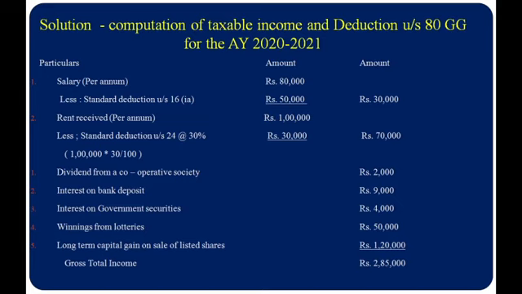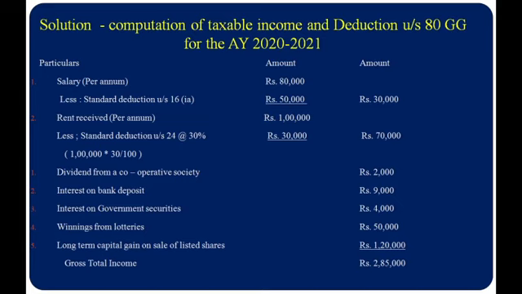Then the second head of income is income from house property. Rent received is rupees 1 lakh per annum. Here also standard deduction under section 24 is applicable at 30%. So 1 lakh into 30%, 30,000, is to be deducted from rent received of 1 lakh. So the final house property income was rupees 70,000. Then dividend from cooperative society was taxable, rupees 2,000. And one more thing, dividend from a foreign company is also taxable. Dividend from an Indian company is exempted. Dividend from UTI is exempted.